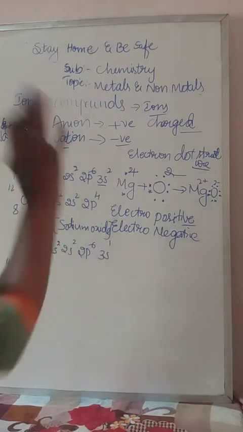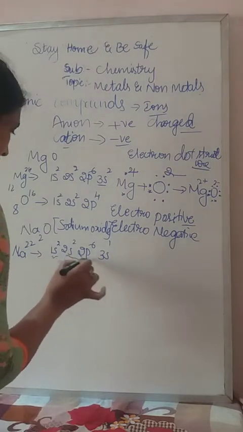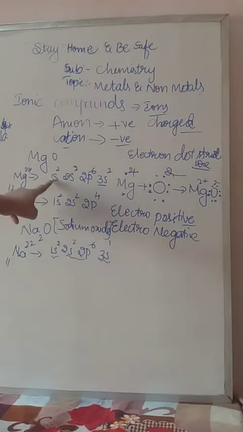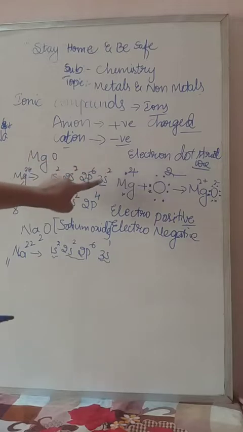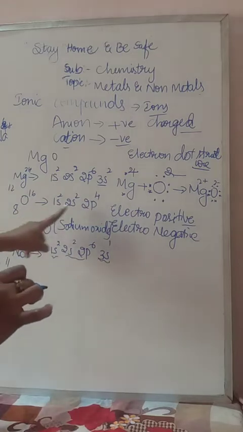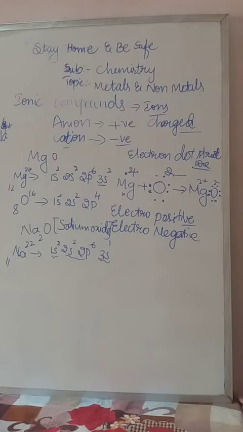This is the electronic configuration of sodium. If we write it, we get the first orbit, second orbit and third orbit. In the third orbit, 1 electron is there. So that's why the valency of sodium is 1. Here the valency of magnesium is 2 and the period is 3. Sodium's period is also 3. The valency of oxygen is 4 plus 2, 6, and the period is 2.